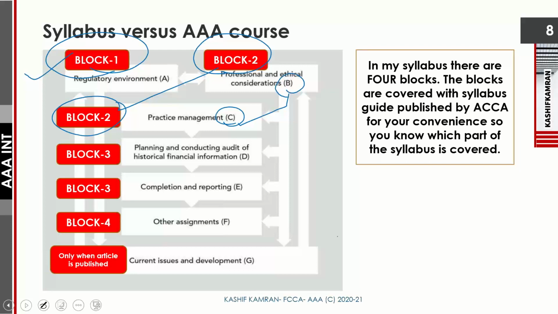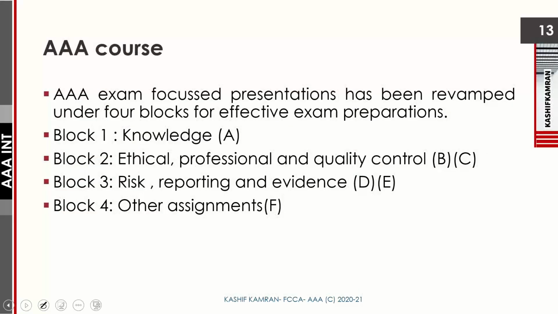My course is divided into 4 blocks. Block 1 is done and the lectures are with you. Today we are starting with Block 2. That's where the journey will start. Once we complete Block 2, comes Block 3 and then Block 4. So that is the order in which the syllabus will be progressing.